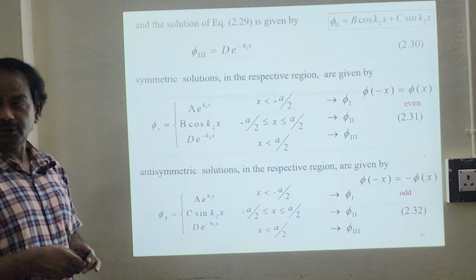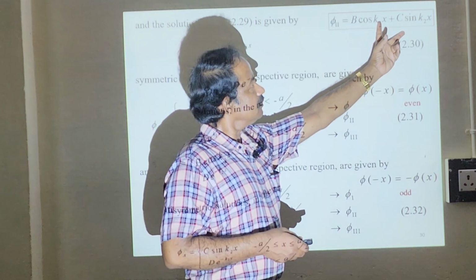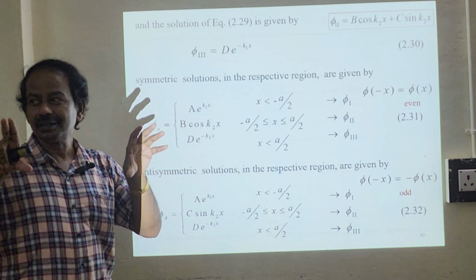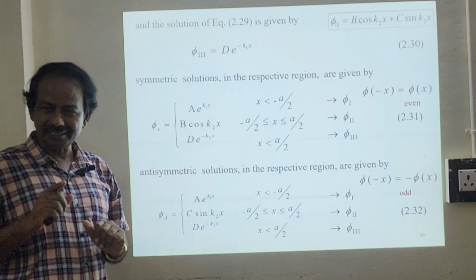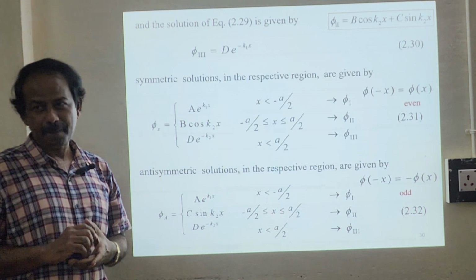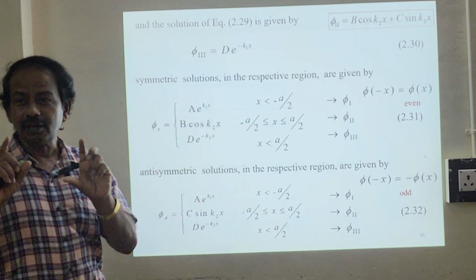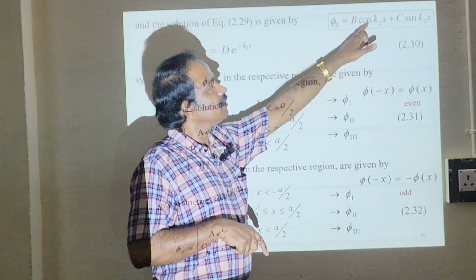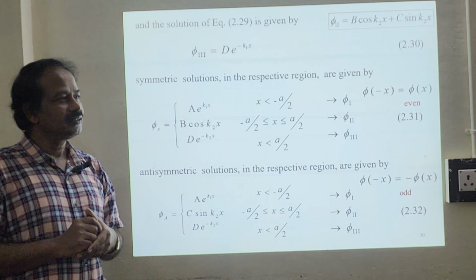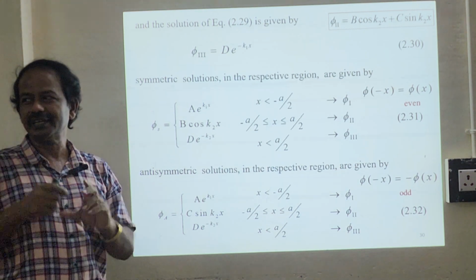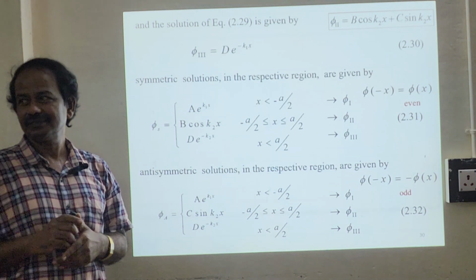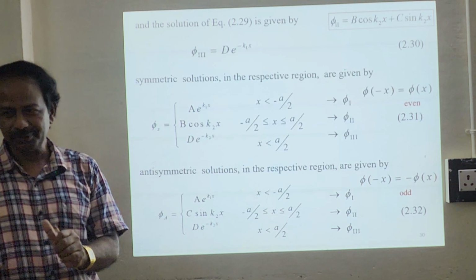Now we have the second region as a linear combination of cos and sin. One is cos, another one is sin. Both are of opposite nature. Cos 0 is 1, sin 0 is 0. You just have the idea of cos of minus x: instead of x, I am going to write minus x. Cos of minus x will be plus cos x. Sin of minus x will be minus sin x. So one will give you a plus answer, another one will give you a minus answer.